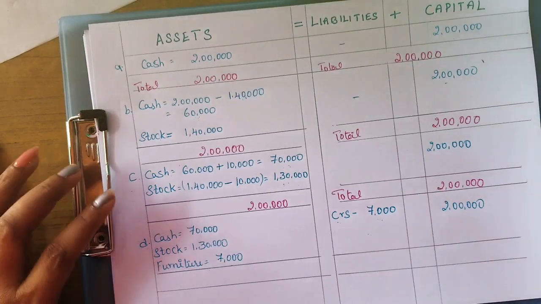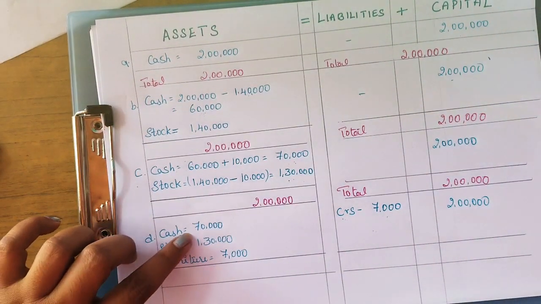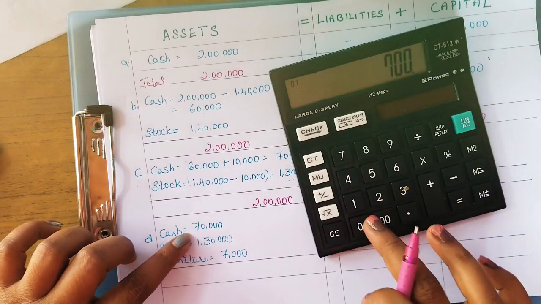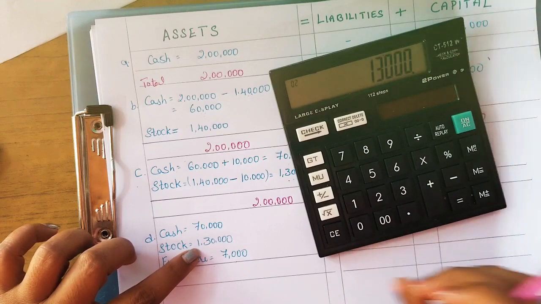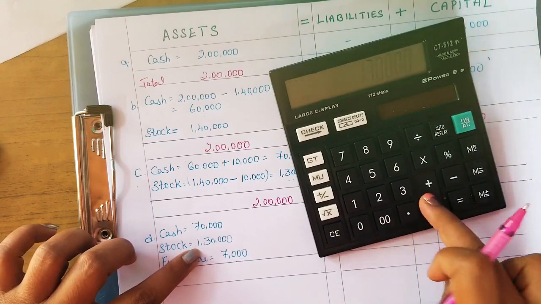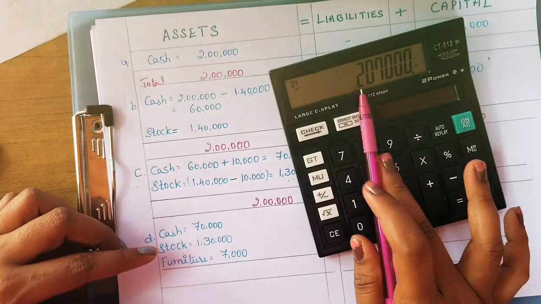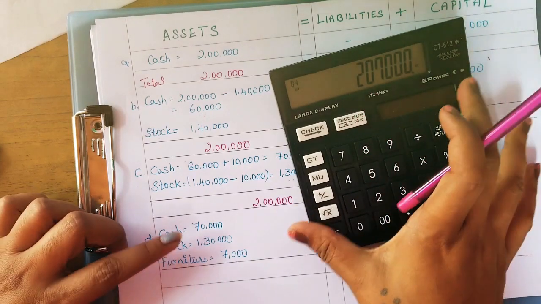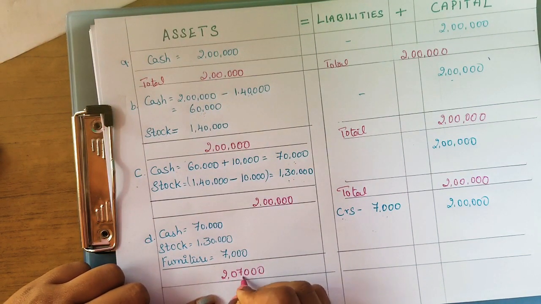So here the total, we are going to add cash balance 70,000 plus 30,000 stock balance plus 7,000. So we are getting 2,07,000. The total of asset side is 2,07,000.